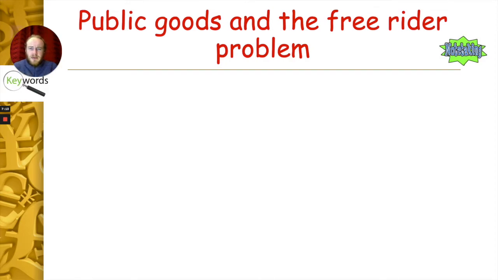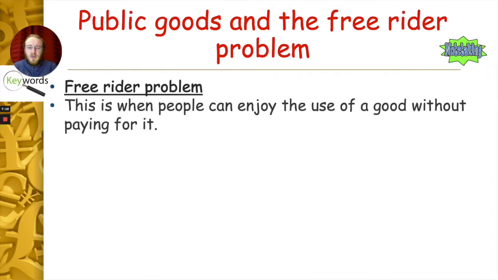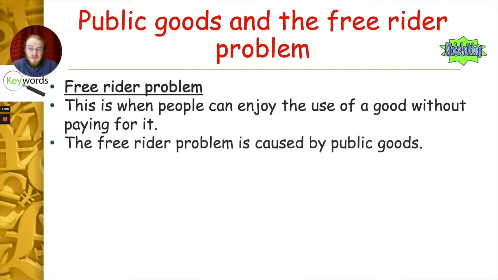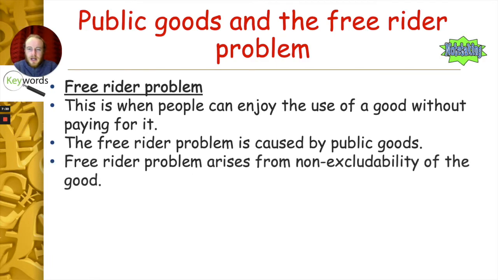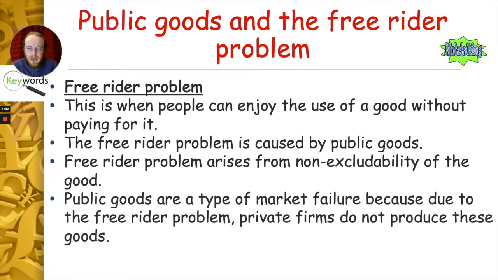So now we're going to look at the idea of the free rider problem and public goods. This is when people enjoy the use of a good without actually paying for it. So you know the idea of a free rider, basically you're getting the good for free, so you're riding along for free using this good. The free rider problem is caused by public goods. It arises from the idea that the good is non-excludable. Just to remind you, we can't charge a price for it, so therefore people can use it for free, so they're basically jumping on the bandwagon for free.